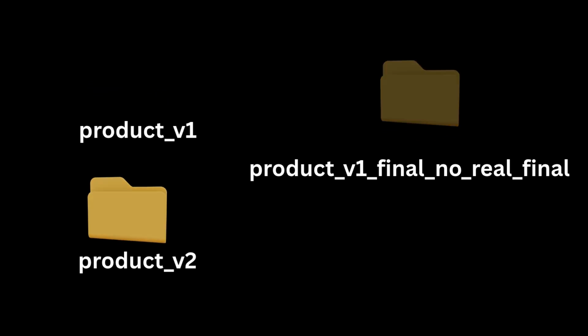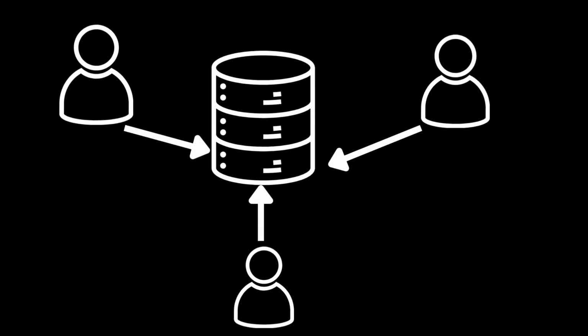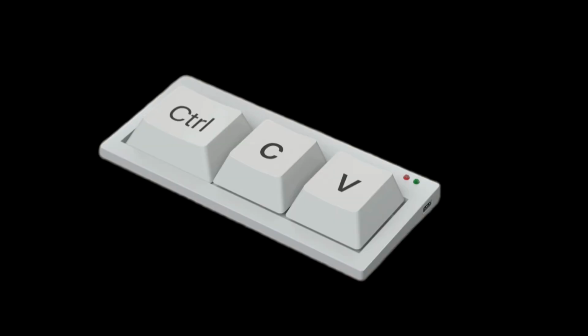Imagine you have four developers working on the same project. Each one makes their own changes, and at the end of the day, you want to combine everyone's idea into one single version. Without Git, you have to manually copy and paste their changes. And of course, you end up getting a messy, time consuming, error prone process. That's where Git comes in.